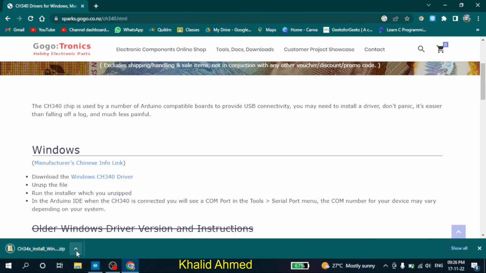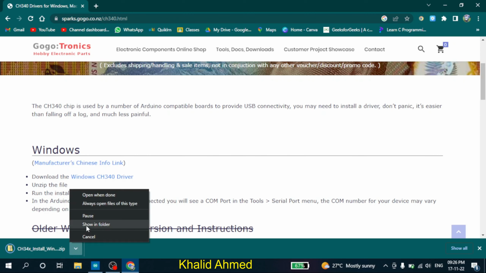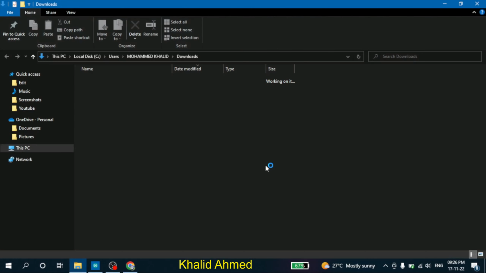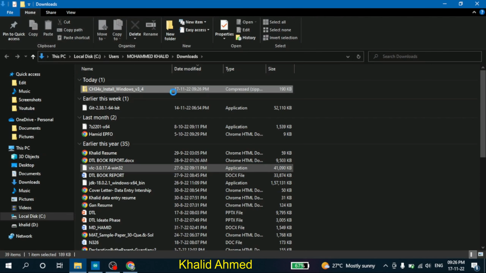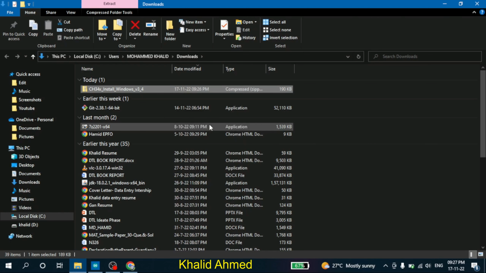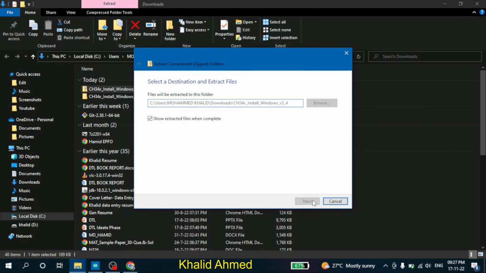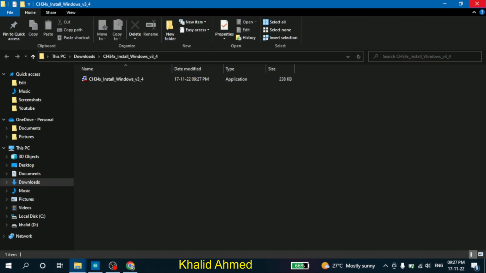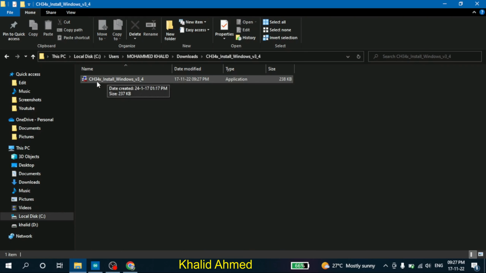This has been downloaded in zip format. Just go to your folder where it has been downloaded. It has been downloaded here. Now just extract it. It has been extracted here. Just double click on it and you'll have the CH340 installer. Just double click on it.